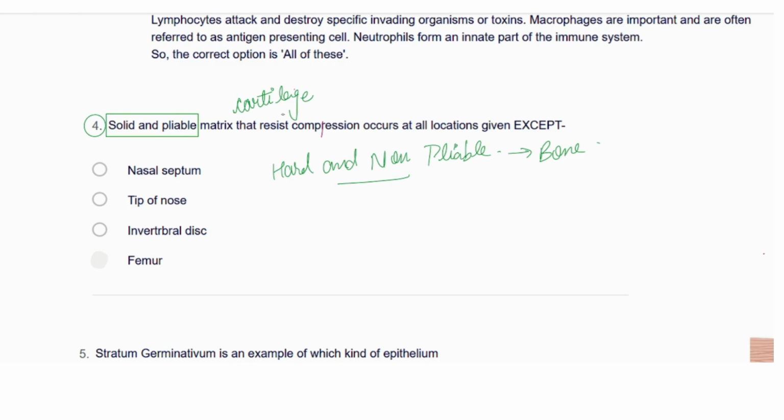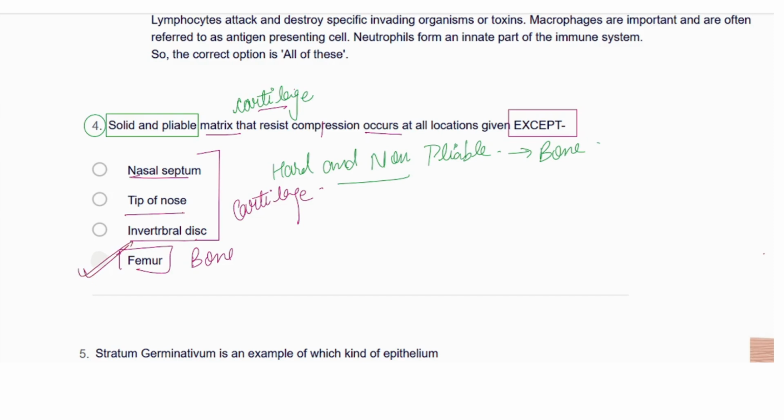Solid and pliable means the cartilage matrix that resists compression occurs at all locations except where? Means they are asking where the cartilage is not present. Femur is the bone, right? Femur is the bone. The remaining three, nasal septum, tip of the nose, intervertebral disc, they all are a kind of cartilage. So this is what they are asking, and so that would be the answer.